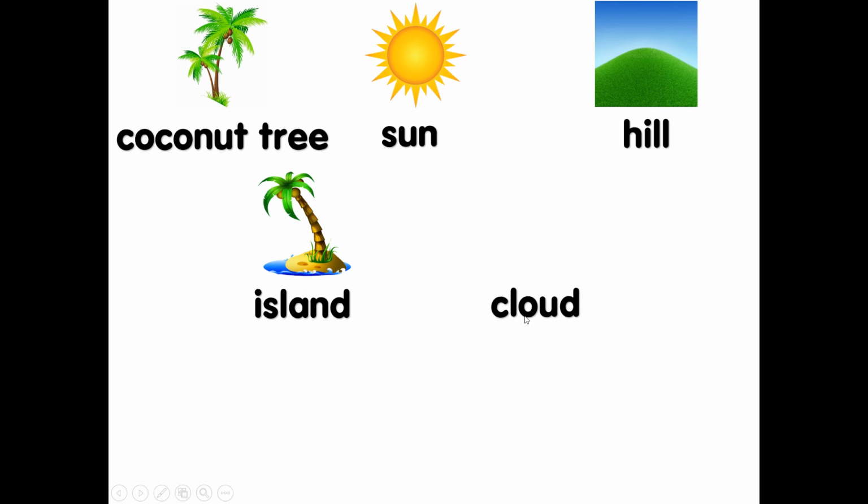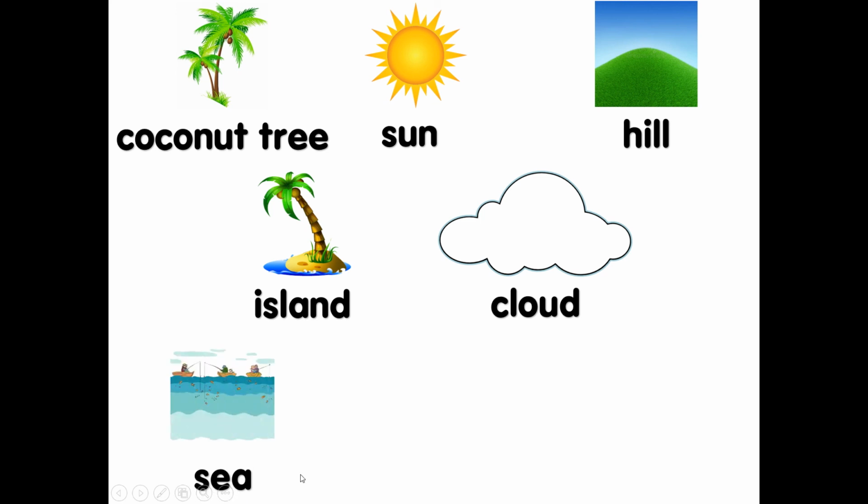What is this? Cloud. What is cloud? 云朵。Where can you see cloud? In the sky. What is this? Sea. What is sea?